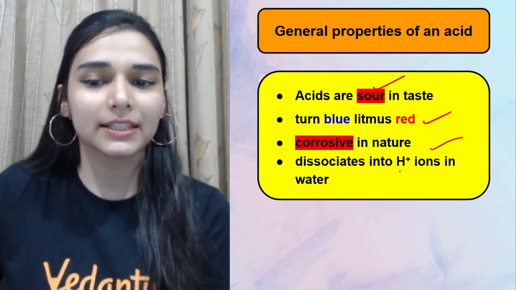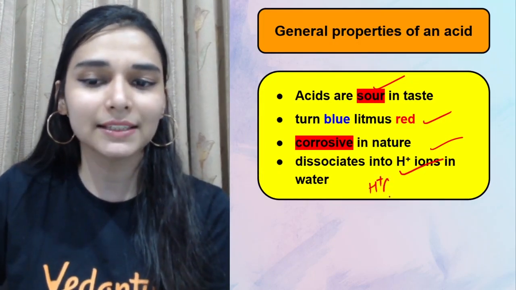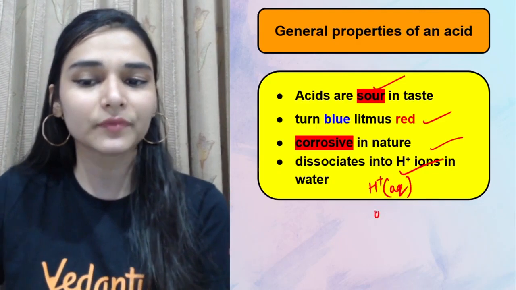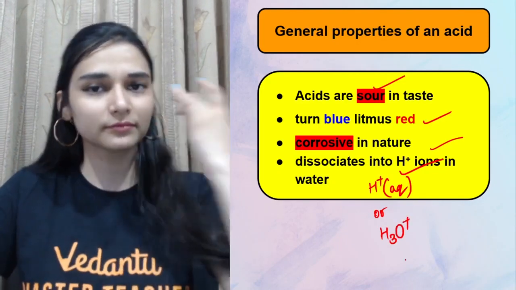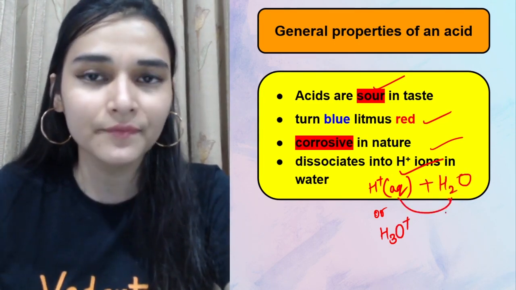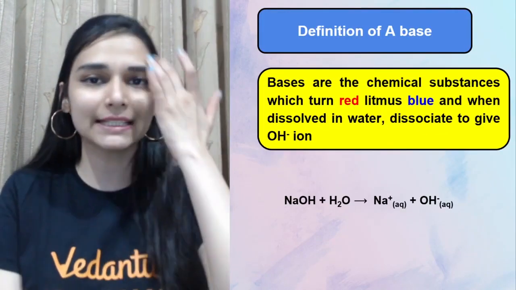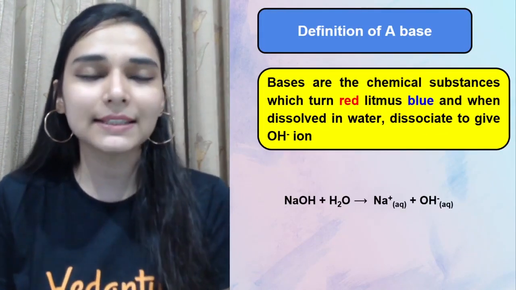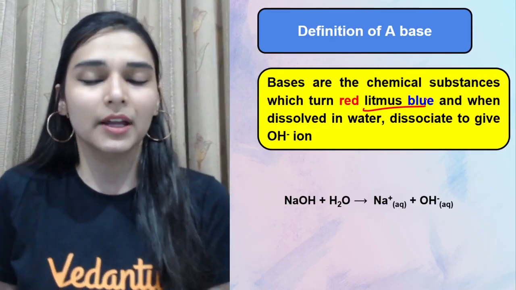Acids dissociate to give H plus ions in water. So you can either write that acids give H plus ions in water, or you can write it as H3O plus, the hydronium ion, because H plus is very small in size, so it combines with water and exists as the hydronium ion. Both are right. Then a base turns the color of red litmus paper to blue.